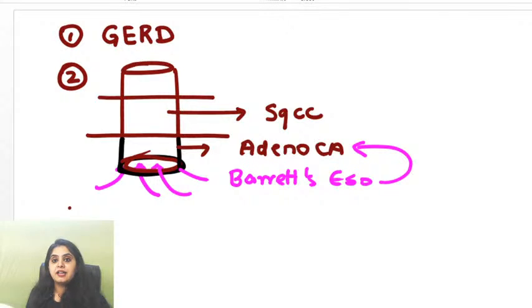Yes, metaplasia had happened because constantly acid was coming back. Acid was regurgitating, constantly coming back. So it was causing reflux, metaplasia, Barrett's esophagus, adenocarcinoma. Are we okay with this, everyone?